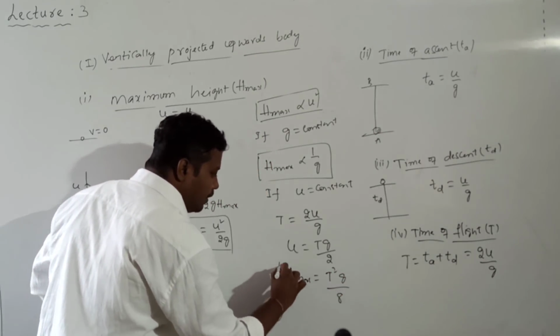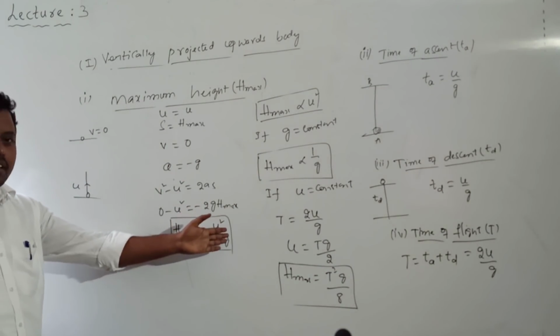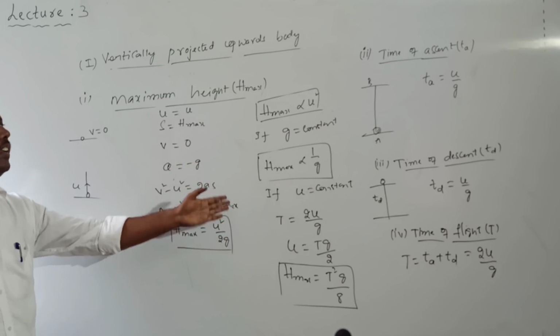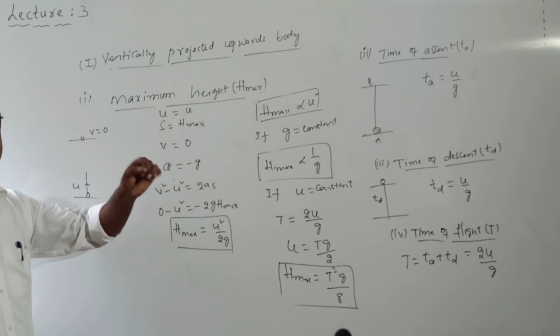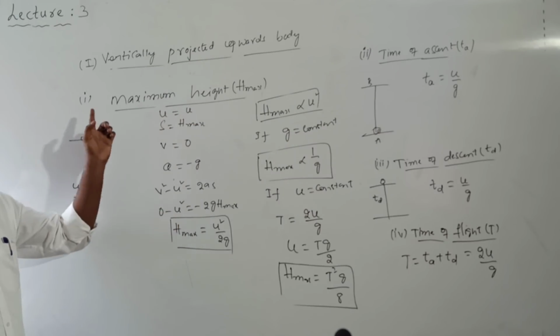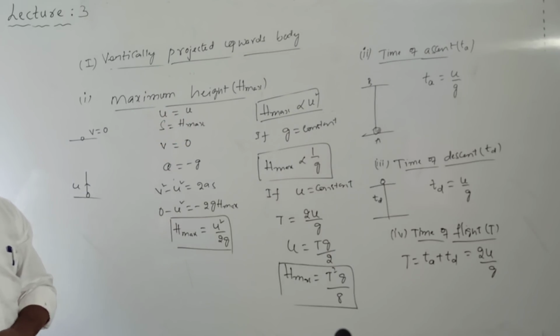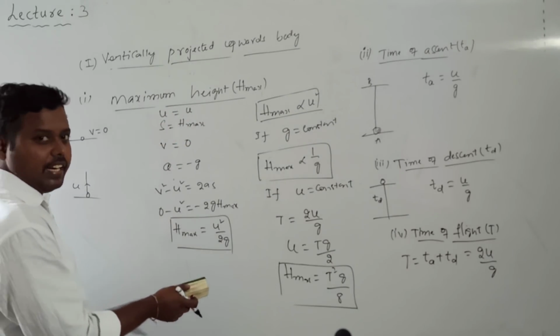This is the expression for maximum height in terms of time of flight. So time of flight can also be calculated, or maximum height can be calculated, if they give the time of flight. So these are maximum height, time of ascent, time of descent and time of flight. Okay, clear now?